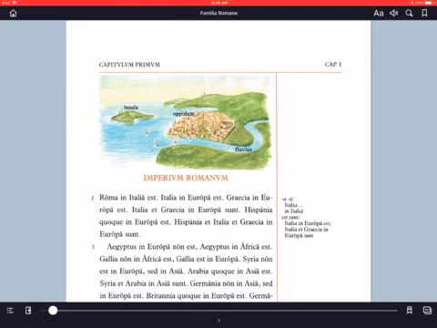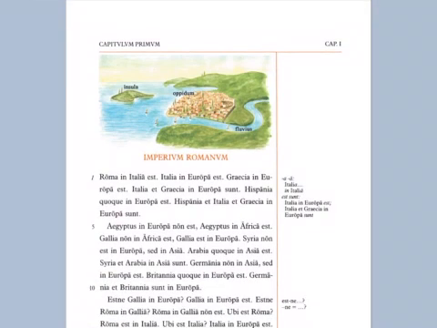Salve omnes, welcome to this video lesson on Imperium Romanum, Capitulum Primum, Chapter 1, the Roman Empire. Now, Imperium can also mean power or command, but here it does mean empire. And we're going to have some geography in this chapter, a touch of that, and some introduction to Latin vocabulary, Latin grammar at the basic level, Chapter 1.